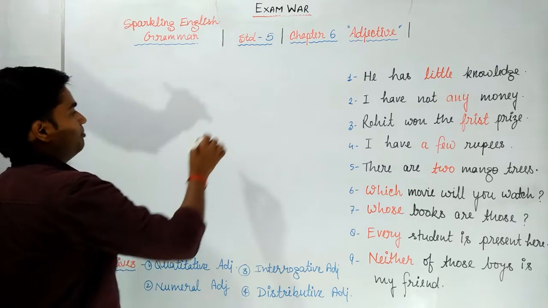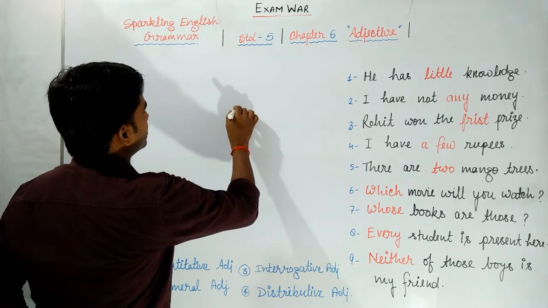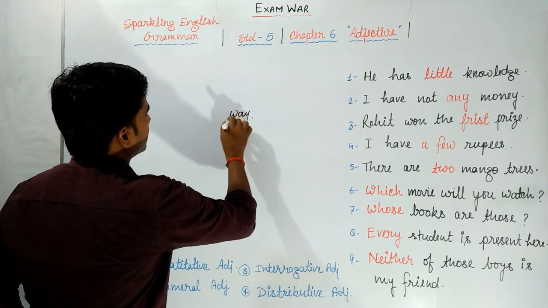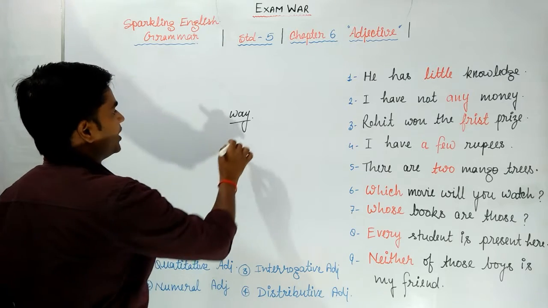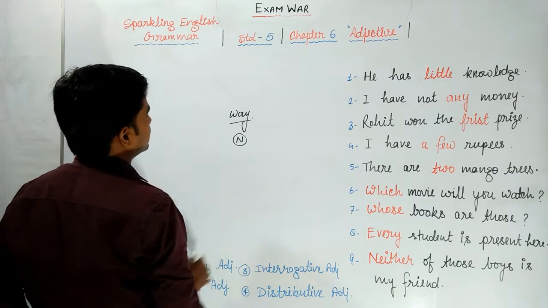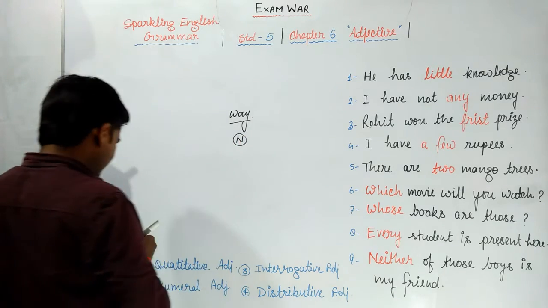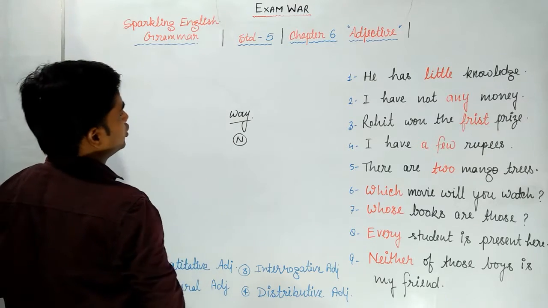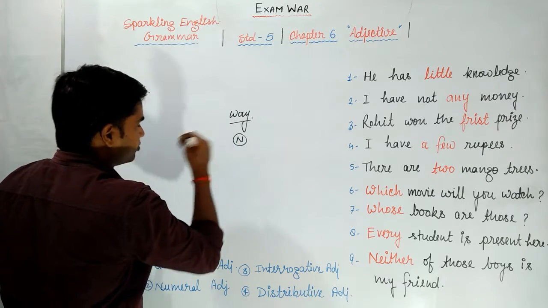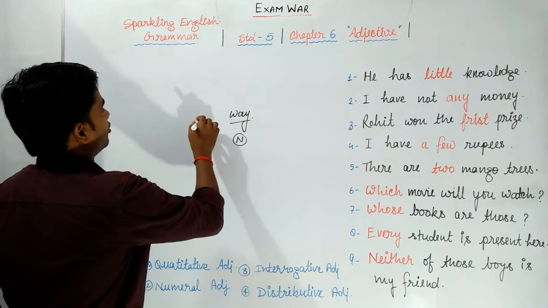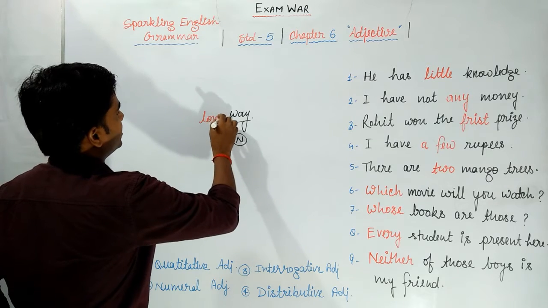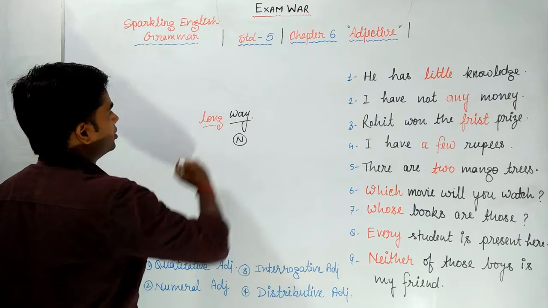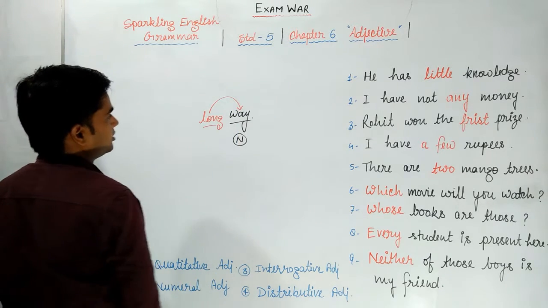Let's take one more example. I wrote way. Dear students, way is a noun. Right now we don't know anything about the way. How is that way? So if I write long, now we know something about this way.